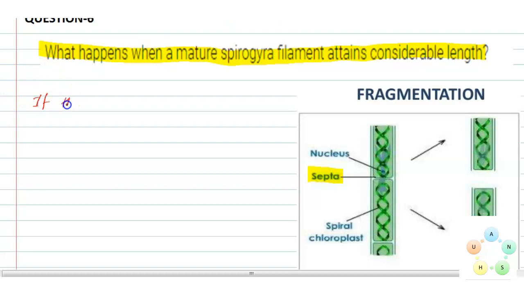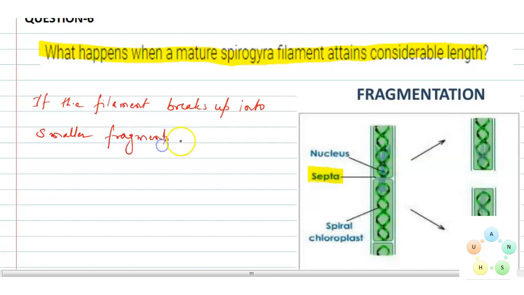So in this case, what happened? If the filament breaks up into smaller fragments or pieces, then each fragment grows into a new filament.